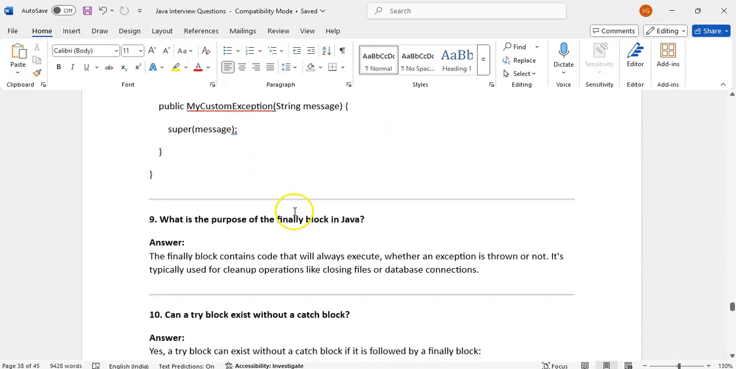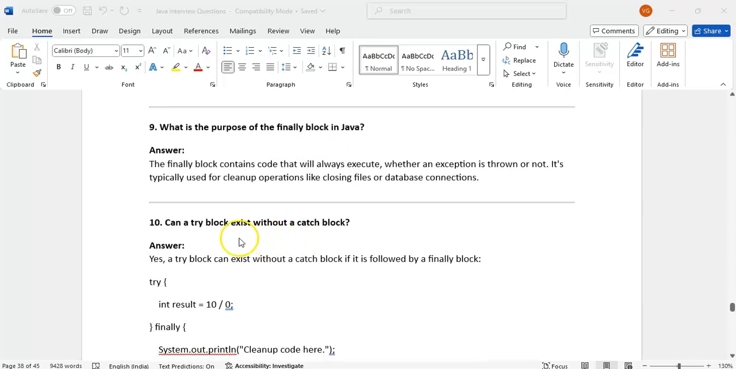What is the purpose of the finally block in Java? If you want to execute any code always, whether an exception has occurred or not, we will write a finally block. The finally block we mostly use for cleanup operations, like closing files and database connections.